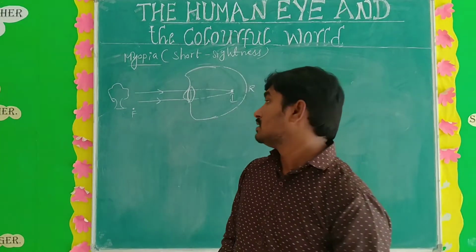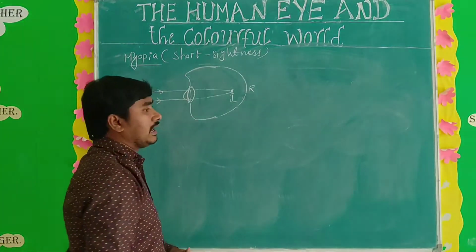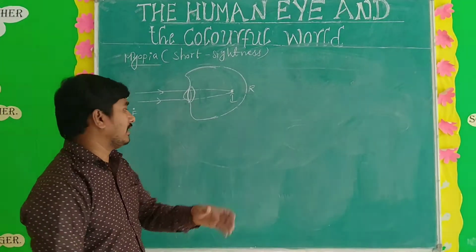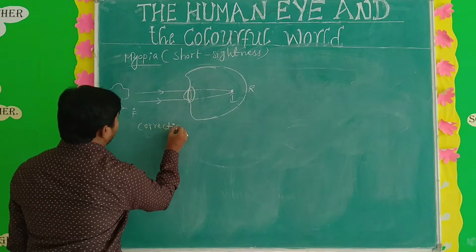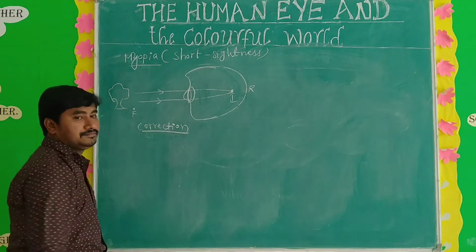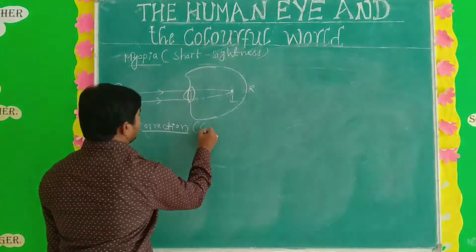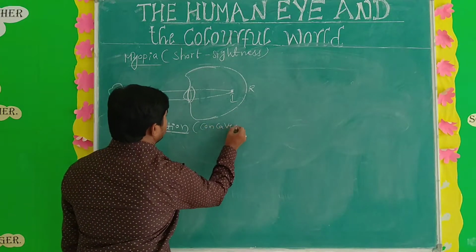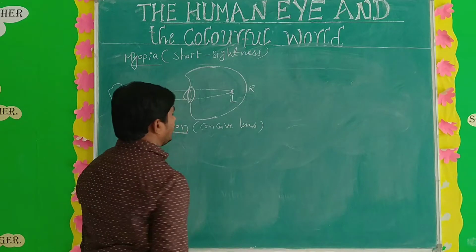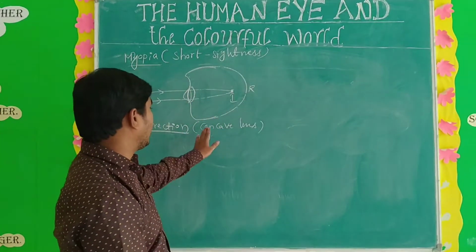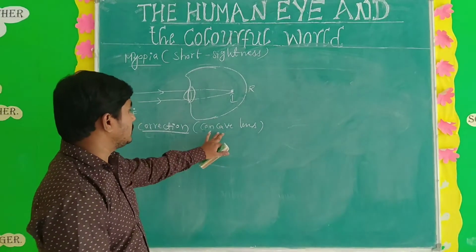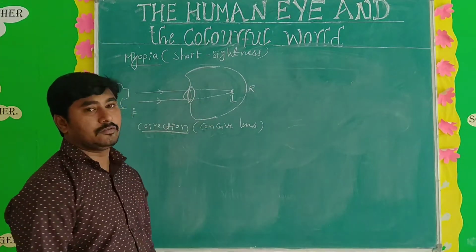See here. When myopia is there, we have to use the concave lens. What is the correction of myopia? The main correction of myopia is the concave lens. Means we are using spectacle lenses there. Which type of lens? That is the concave lens. How does the concave lens correct that myopia?